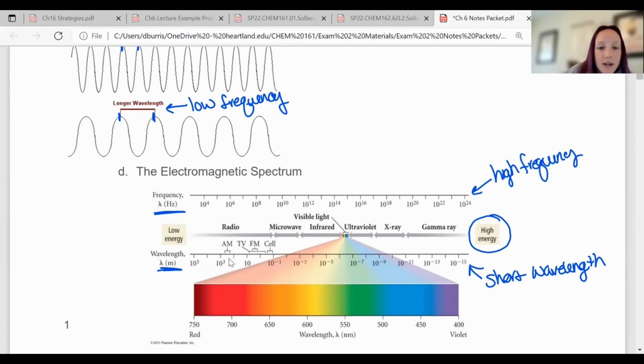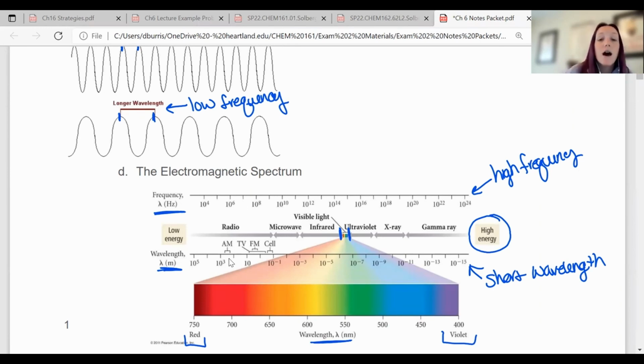So visible light is right here in the middle. And I know you can't see that very well on your, if you printed it off, not in color, but visible light's going to be right there. It's just the small window, the wavelength in nanometers from 750 to 400. Okay, that's just in a different unit. So that's where visible light is. But if it's any higher frequency than 400, you start to get into the UV waves. And UV waves we can't actually see, but those are bad for your skin, right?